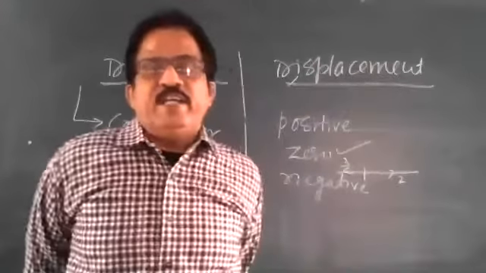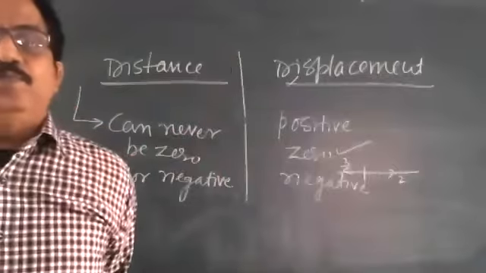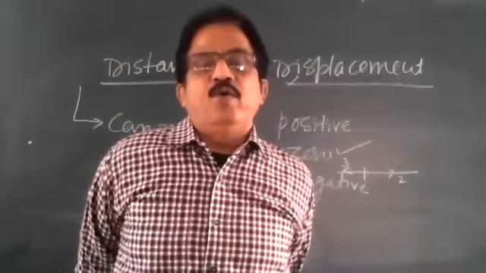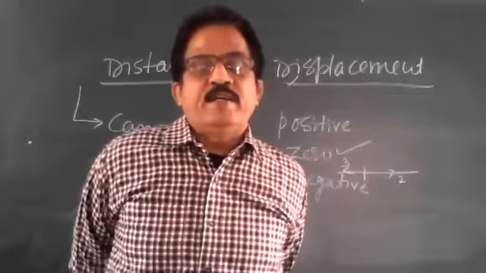So this is called negative displacement.